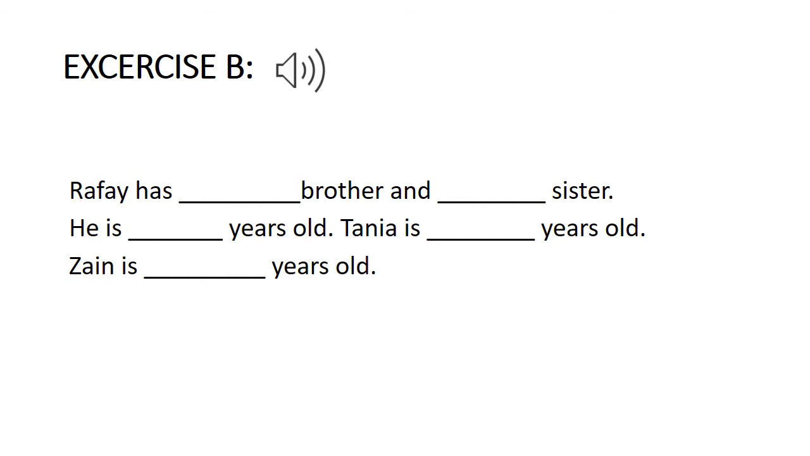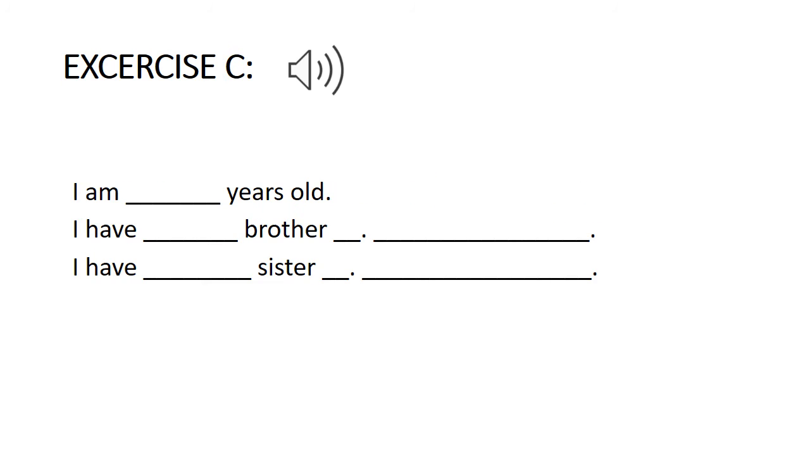Now he is dash years old. Now you have to write the age of Zen or of Rafe over here. Tanya is dash years old. Now you have to write the age of Tanya, and then Zen is dash years old. You have to write the age of Zen.